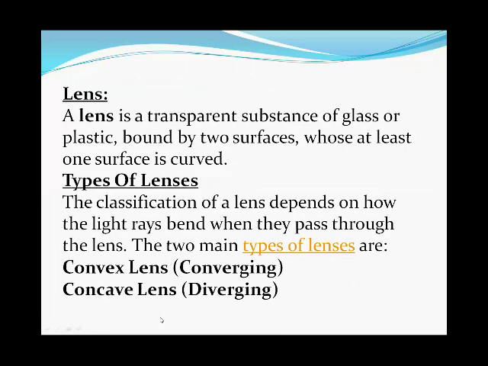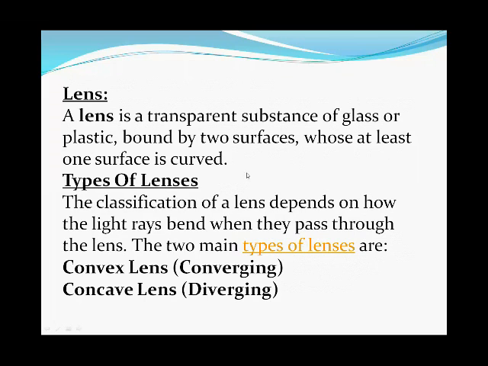Now, another topic we have is the lens. So what do you think about the lens? A lens is a transparent substance of glass or plastic bounded by two surfaces, of which at least one surface is curved.